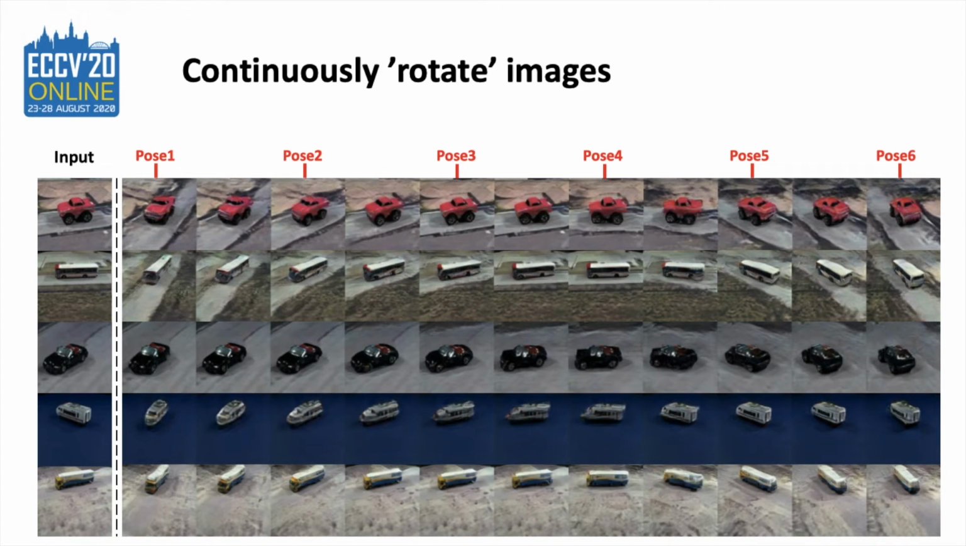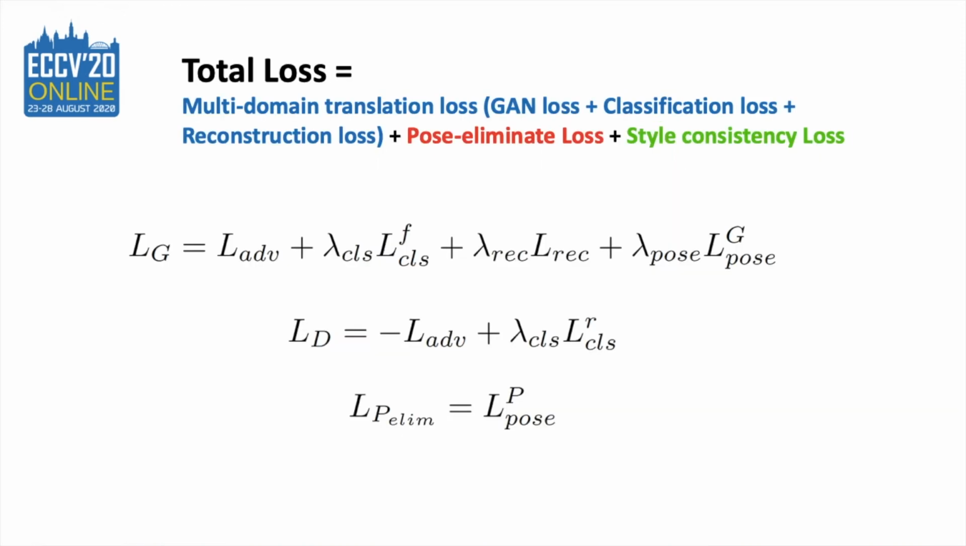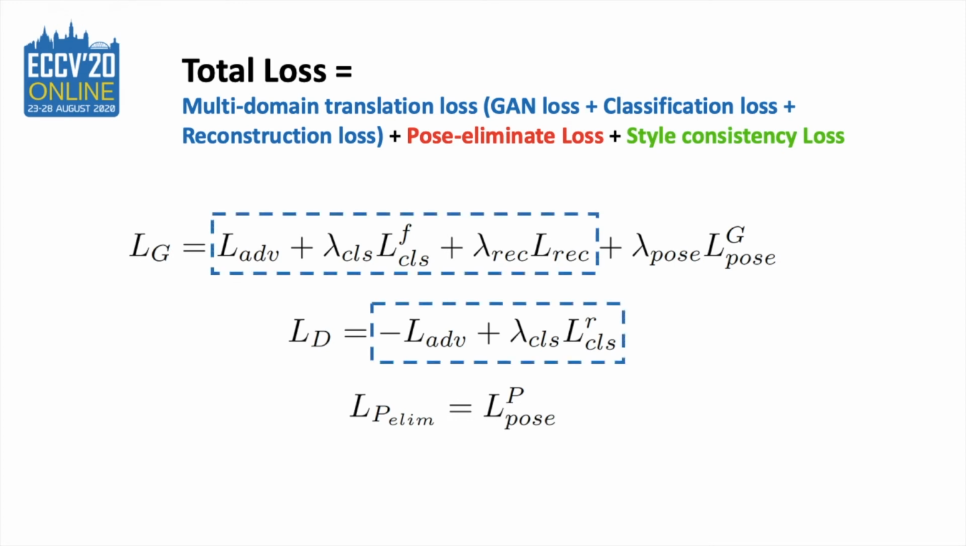Second, we randomly sample decimal poses as target poses and use the style consistency loss to regularize the synthesized image, keeping the pose representation consistent along the 3D axis. Overall, the loss function contains three groups: multi-domain translation loss, pose element loss, and style consistency loss.